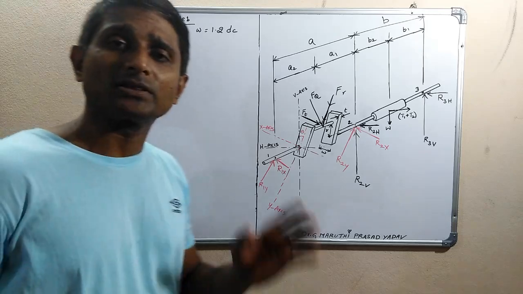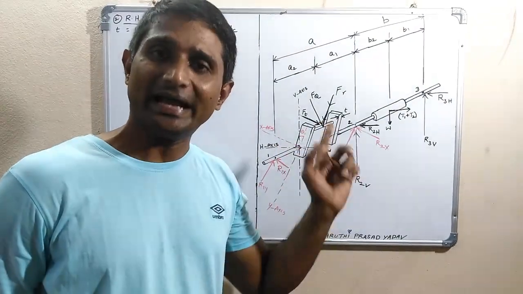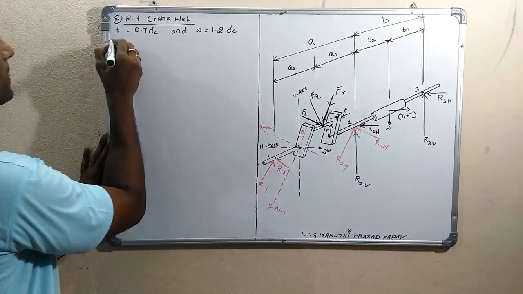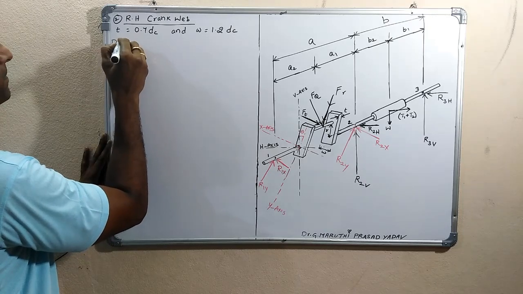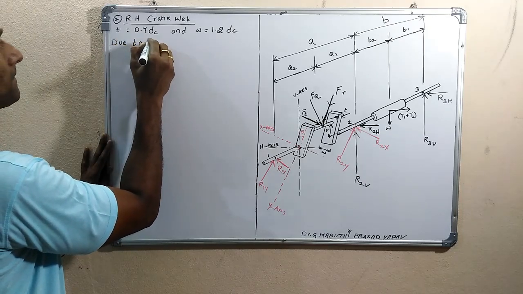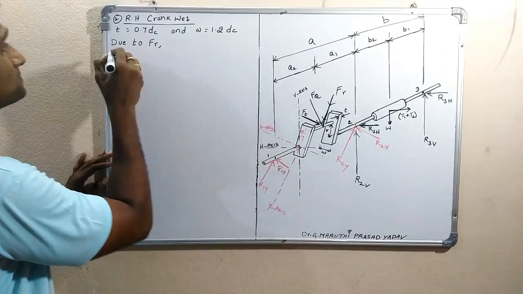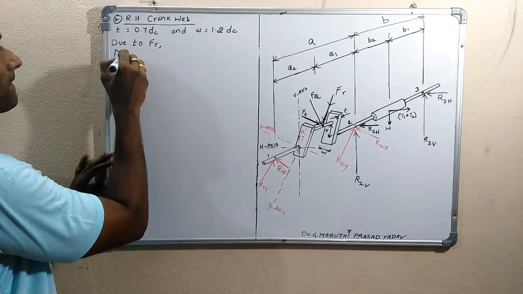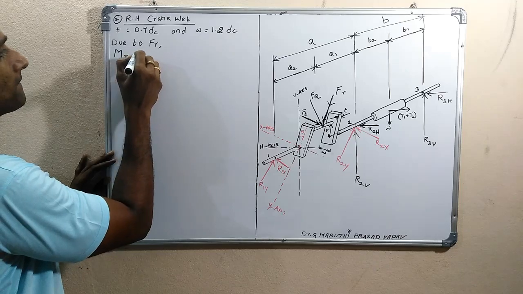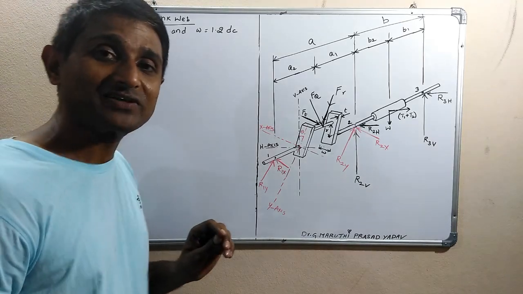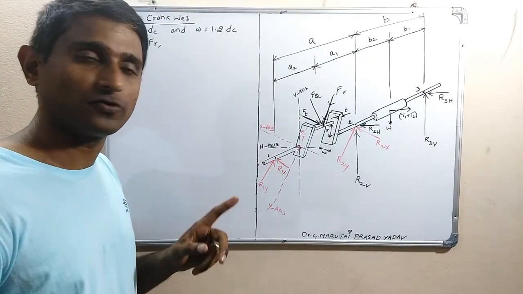Okay, let us see the bending stress because of Fr, the radial force. Due to Fr, a bending moment develops, M suffix R, the bending moment because of the radial force.